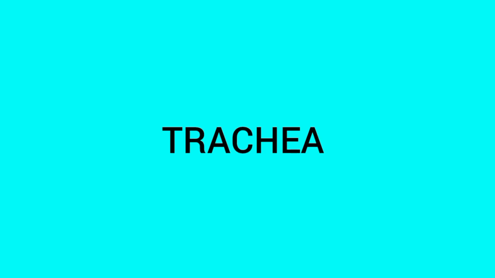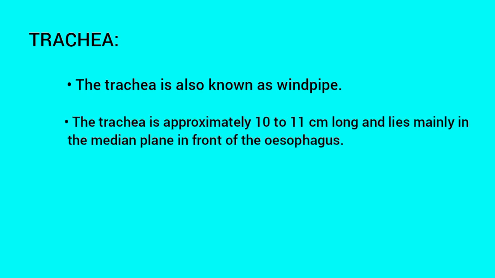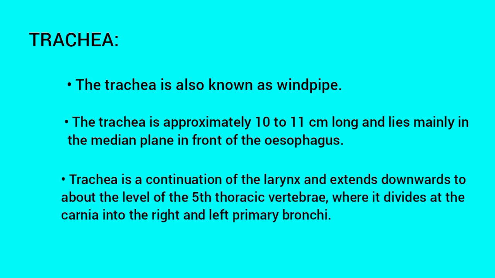Now let us see about trachea. Trachea is also called as windpipe. The trachea is approximately 10 to 11 centimeters long and lies mainly in the median plane in front of the esophagus. Trachea is a continuation of the larynx and extends downwards to about the level of the 5th thoracic vertebrae, where it divides at the carina into the right and left primary bronchi.